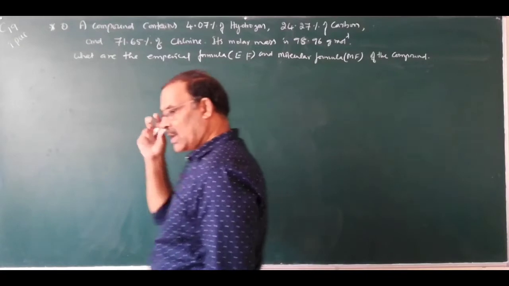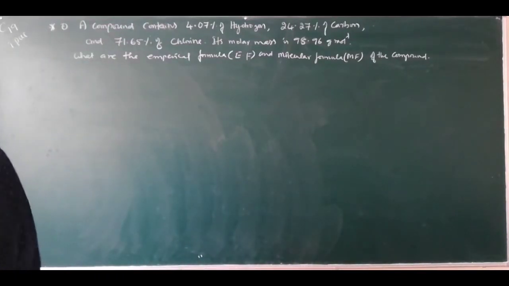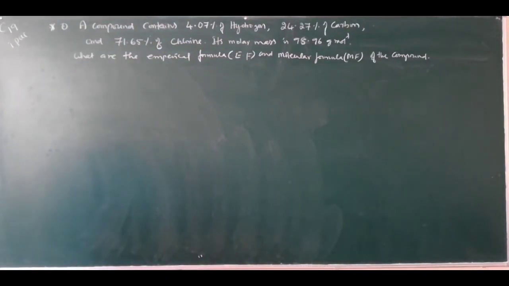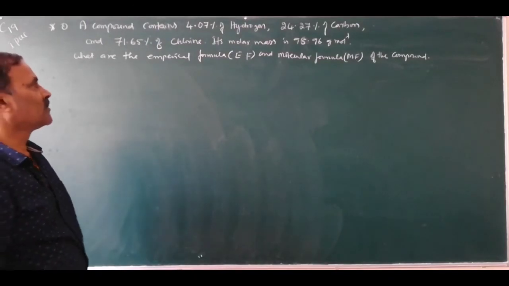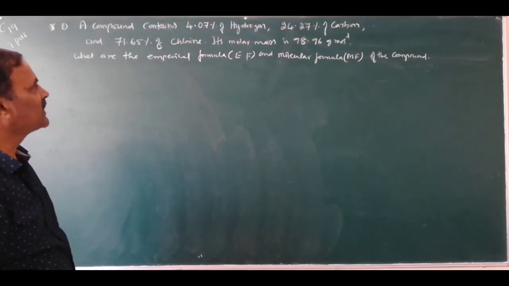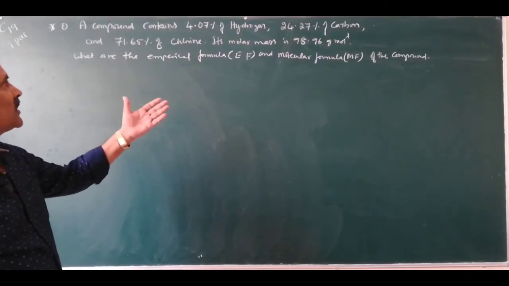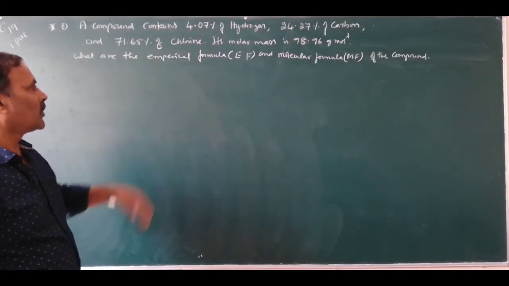So in this problem, the percentage composition of the elements is given. What are the elements present in this compound? Hydrogen, carbon, chlorine.